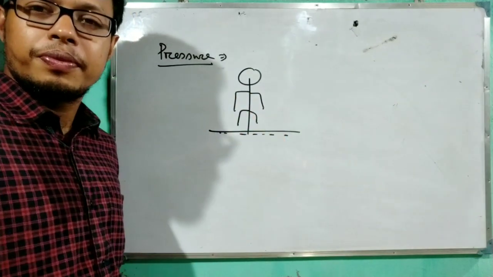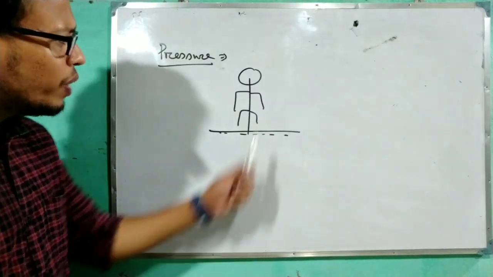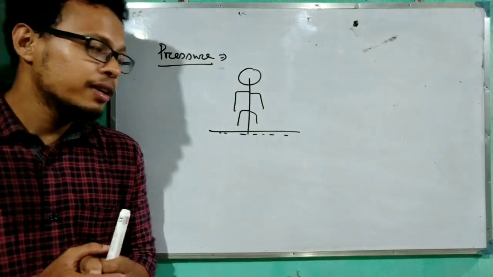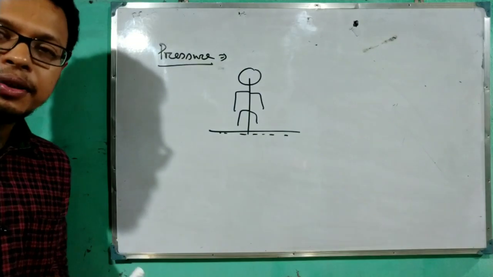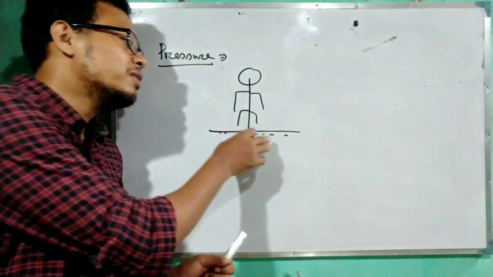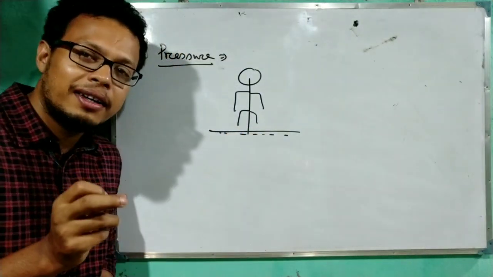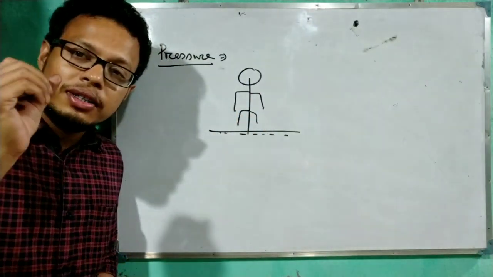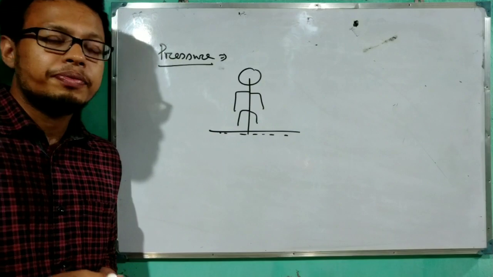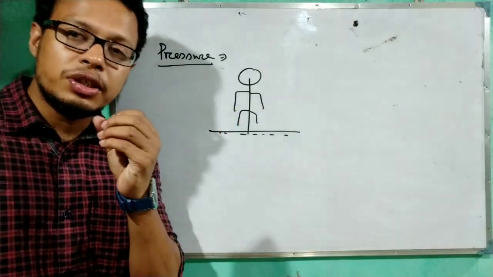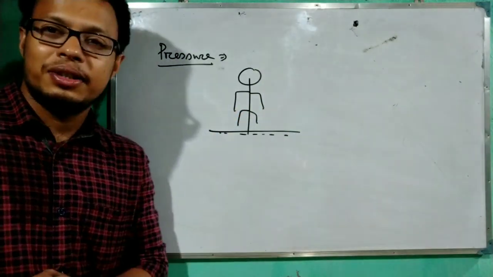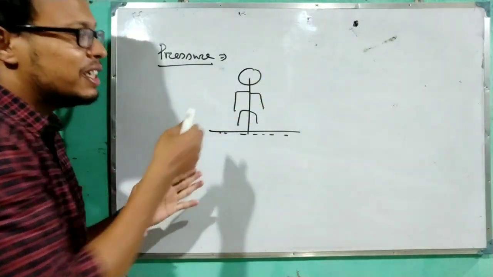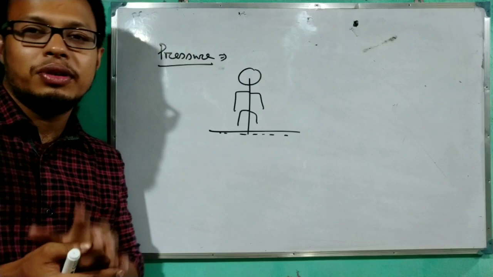When that person is standing on a loose sand, then his feet will sink into the sand. But when the same person lies on the same sand, then the body does not sink into the sand. Why? This explanation will give the idea about the pressure.